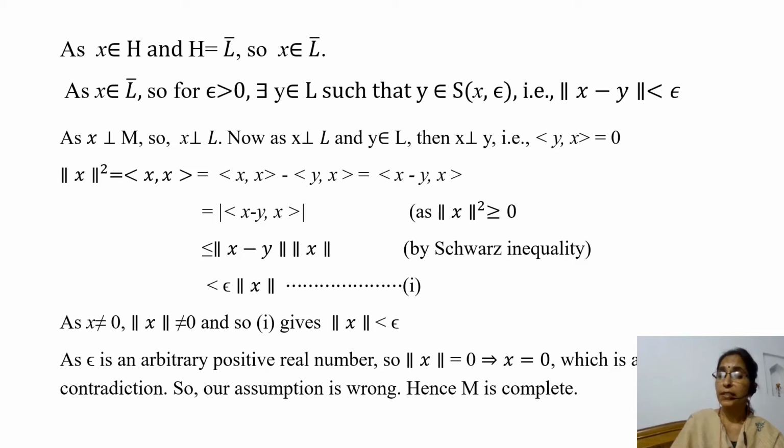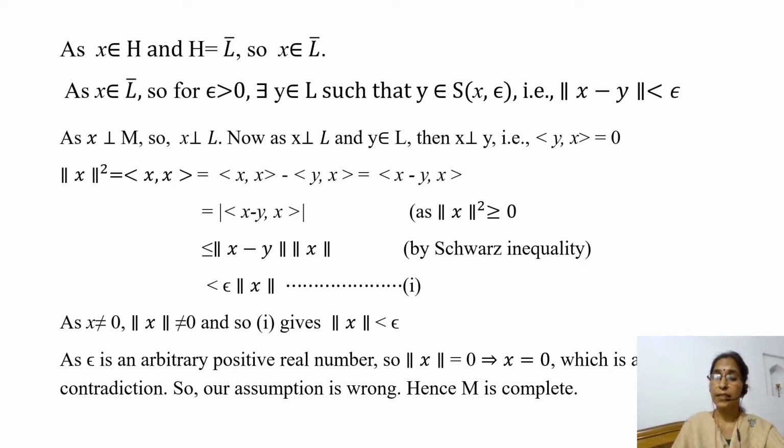As epsilon is any positive real number, norm of x less than epsilon means norm of x is less than every positive real number. We know that norm of x is greater than or equal to 0, and so if it is less than every positive real number, then it must be equal to 0, and this implies x is equal to 0, which is a contradiction, so our assumption is wrong.